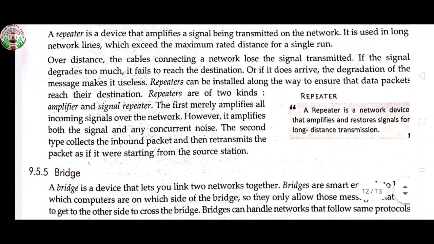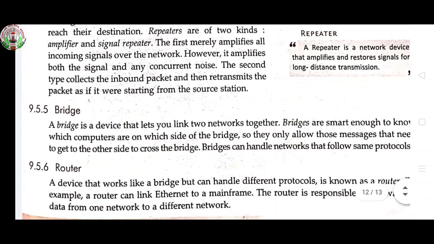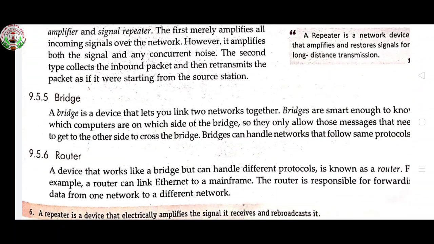Now, what is an amplifier? The first type merely amplifies all incoming signals over the network. However, it amplifies both the signals and any concurrent noise. The second type collects the inbound packets and then retransmits the packets as if it were starting from the source station. Next is the bridge. A bridge is a device that lets you link two networks together.